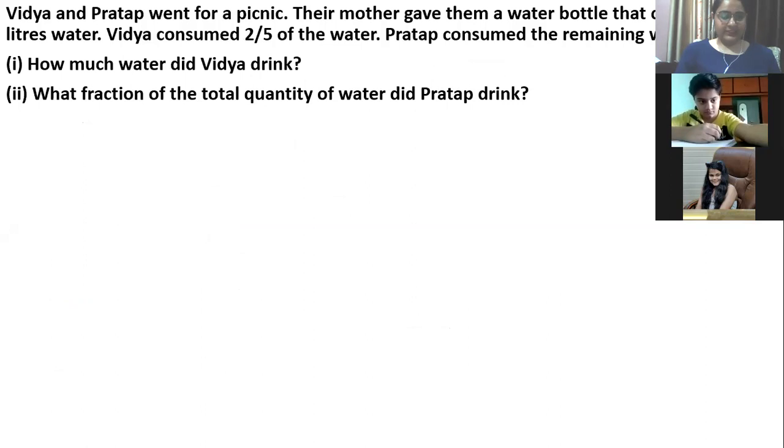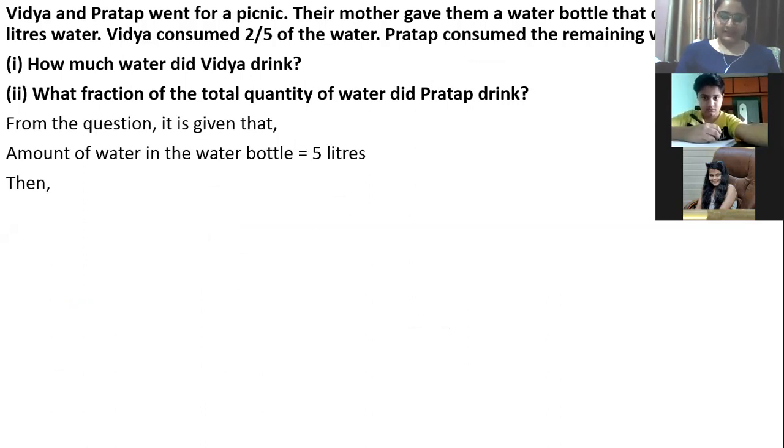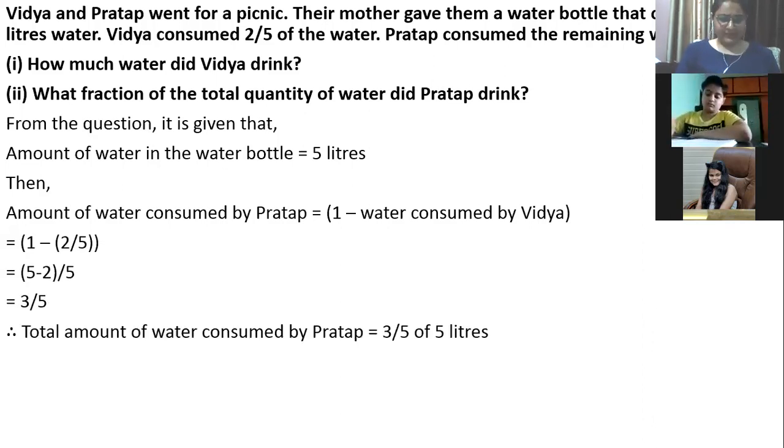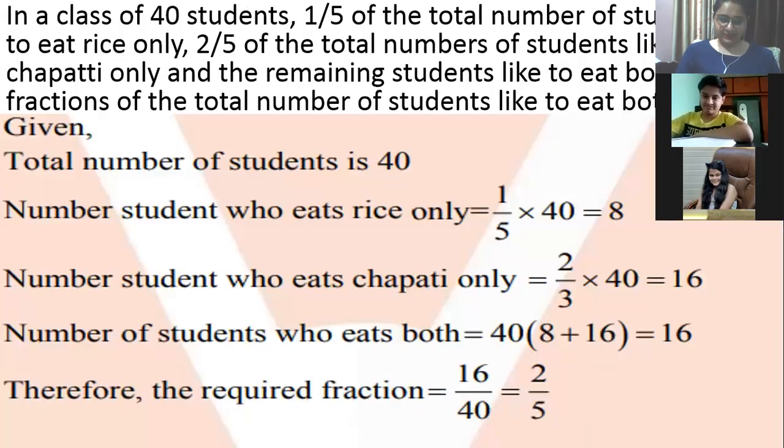This we have already done yesterday, that Vidya and Pratap went for a picnic. Mom gave them 5 liters of water. Water consumed by Vidya was 2 by 5, so water consumed by Pratap would be 3 by 5. And 3 by 5 of 5 liters would be 3 liters. Now let's start with another question.